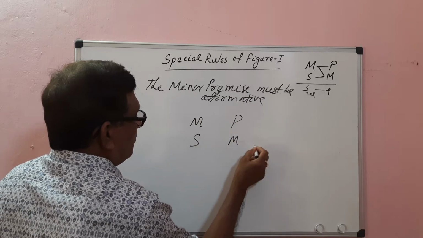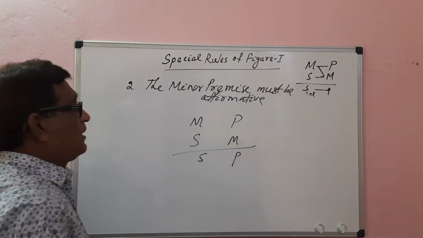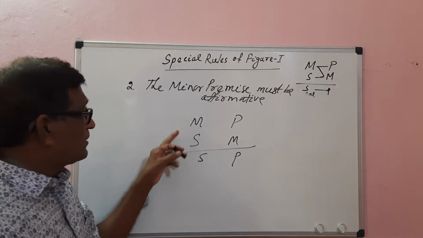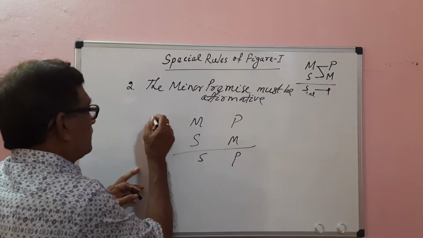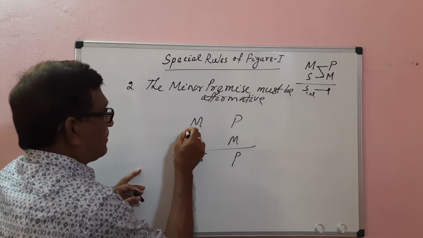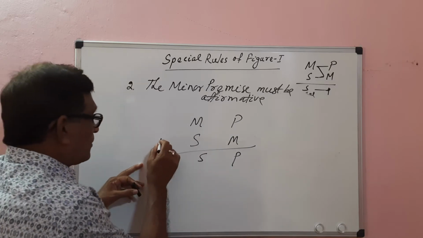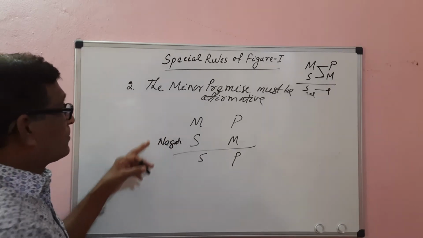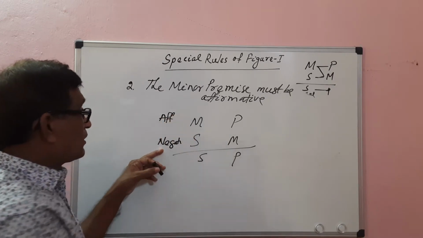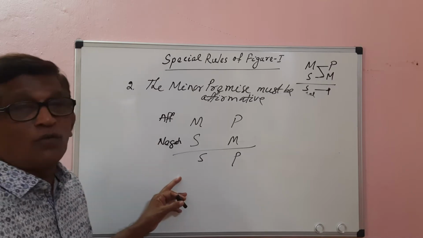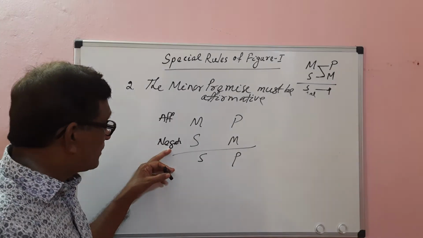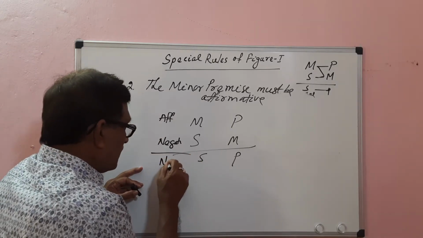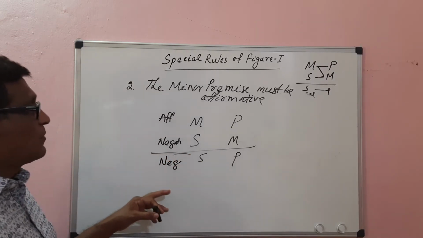MP, SM, SP. This is the major premise, and this is the minor premise. The minor premise must be affirmative. If the minor premise is not affirmative, it must be negative. If the minor premise is negative, the major premise must be affirmative. Why? Because if both the premises are negative, no conclusion can be drawn. So when the minor premise is negative and the major premise is affirmative, the conclusion must be negative.